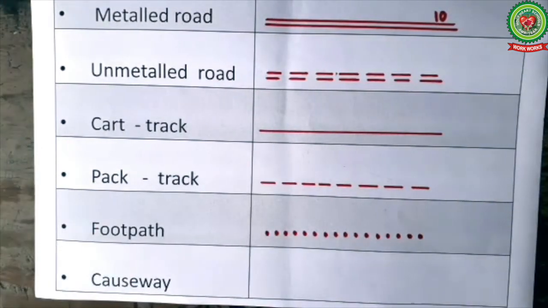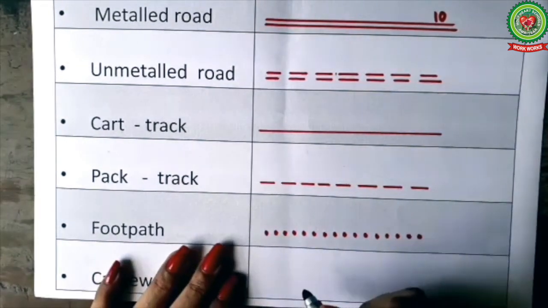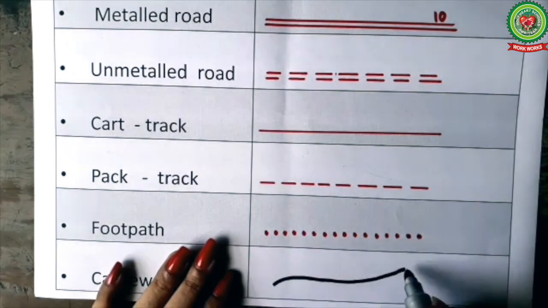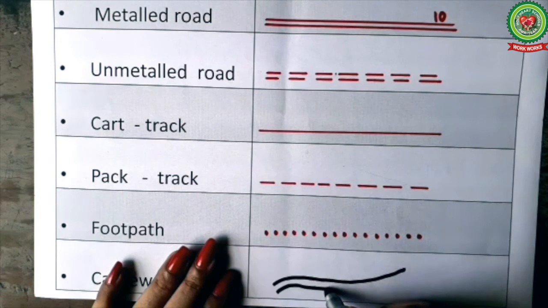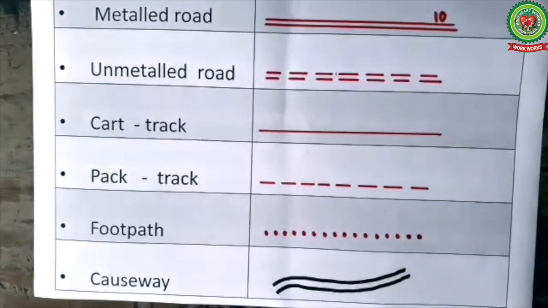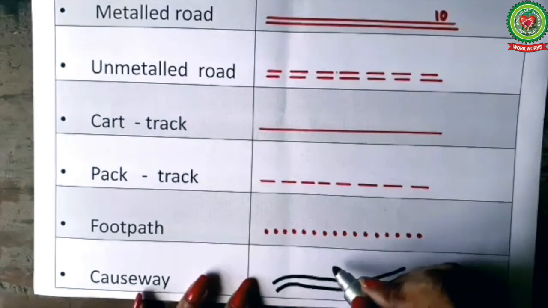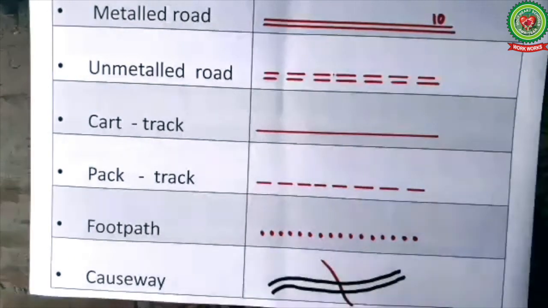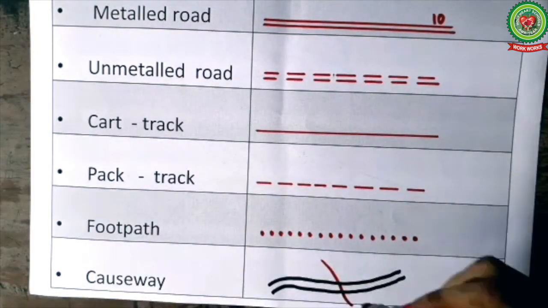Because we are taking a seasonal stream, because causeways are made over a seasonal stream. So we'll draw a river like this in black color, and then we'll draw a road over it with red color. So this is the point of causeway here.